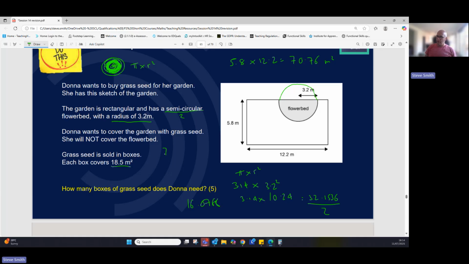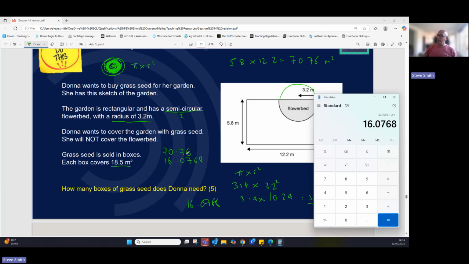So our big rectangle that we've got is 70.76 and the semicircle part we're taking away is 16.0768. I don't think that the bits and the numbers after the decimal place will make much of a difference yet, but we're just keeping them in there because it's not too huge. We've only got 4 decimal places. Take away 16.0768. 54.6832.